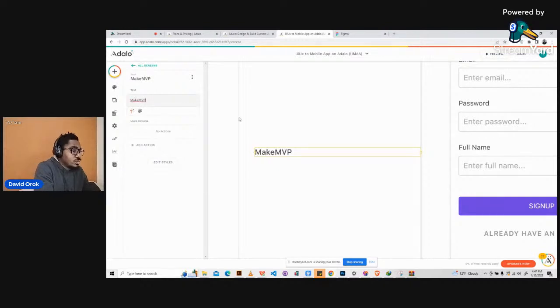All right, so we have it called Make MVP, and I just go ahead and resize this. Then the next thing I'm going to do is click on the formatting here. When I click on it, I will change it from medium to extra bold, nice. Then I'll change this here.